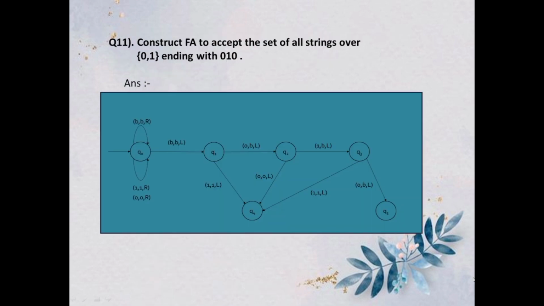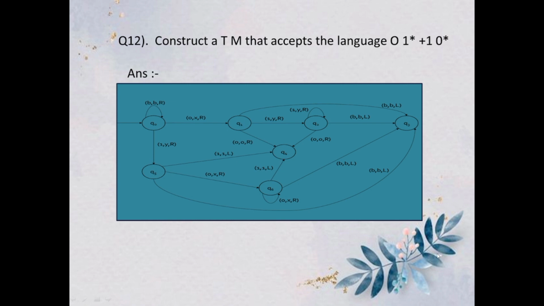Now we have question number 11, which is: construct an FA to accept the set of all strings over 0 and 1 ending with 010. Now here also we have some states, which are q0, q1, q2, q3, q4 and q5. Now question number 12. Construct a TM that accepts the language 01*+10*. Now we have some states, which are q0, q1, q2, q3, q4, q5 and q6, and we have solved this question.